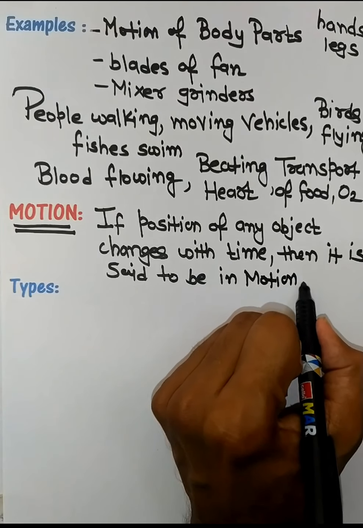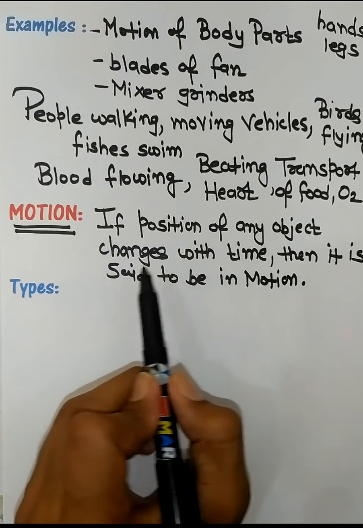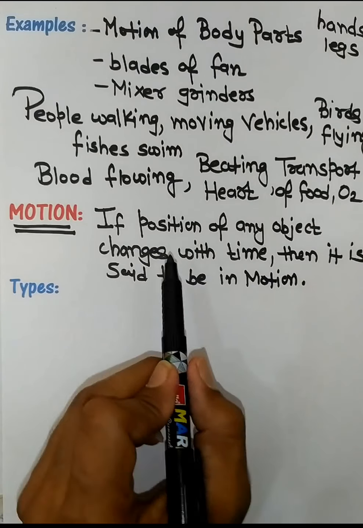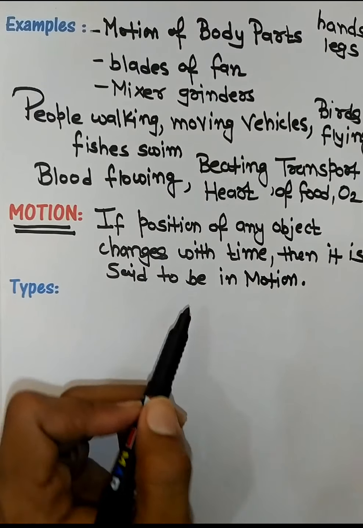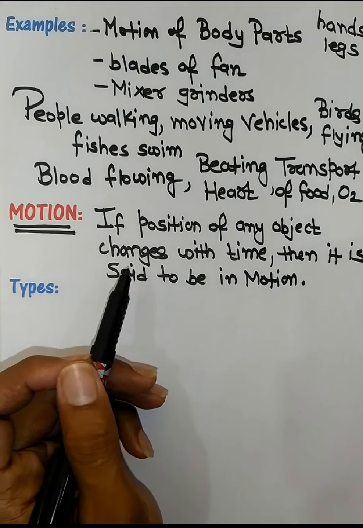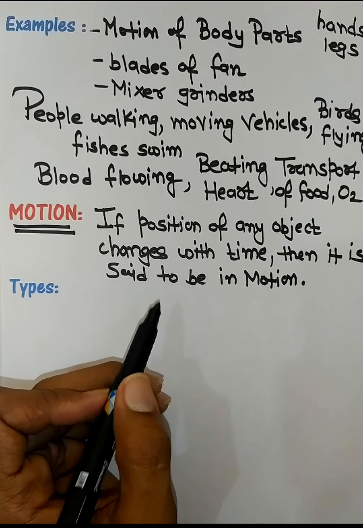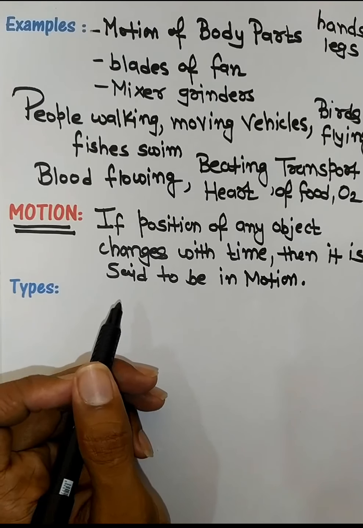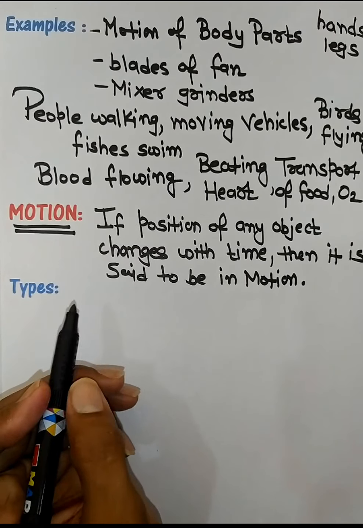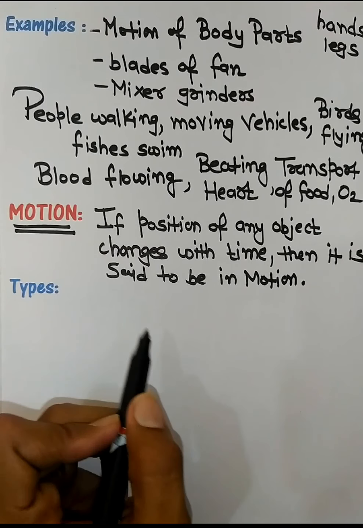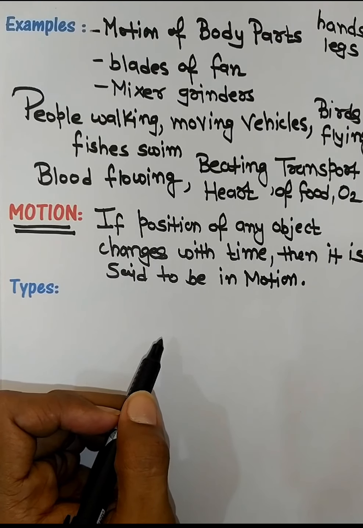So we have to see that position of the object is changing with time, then only we can say that the object is in motion. Even if you see sunrise, many phenomena like sunrise, sunset, you can see the moon, the eclipse, these phenomena are also related with motion, right?